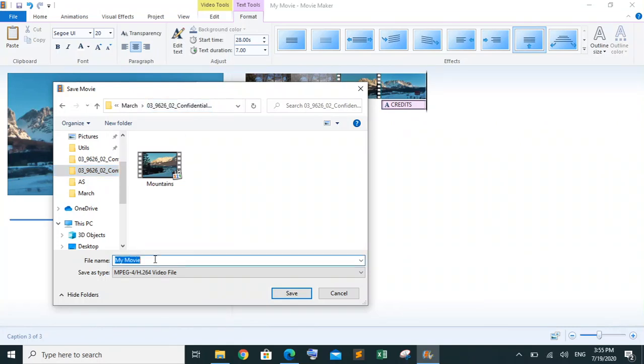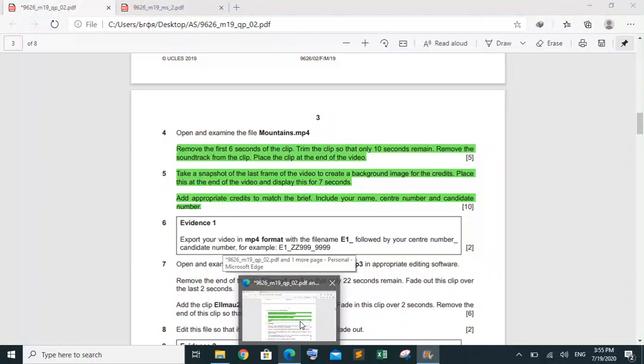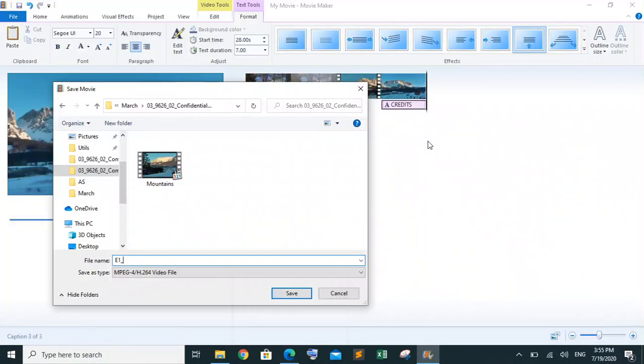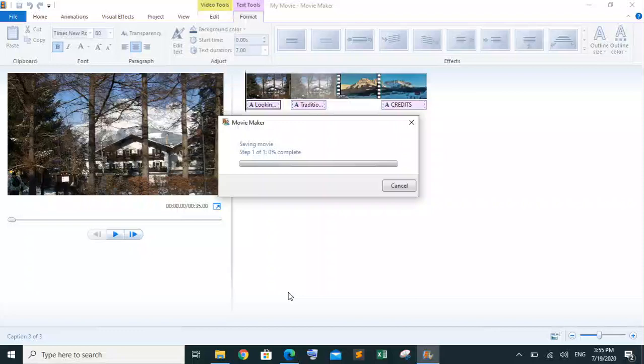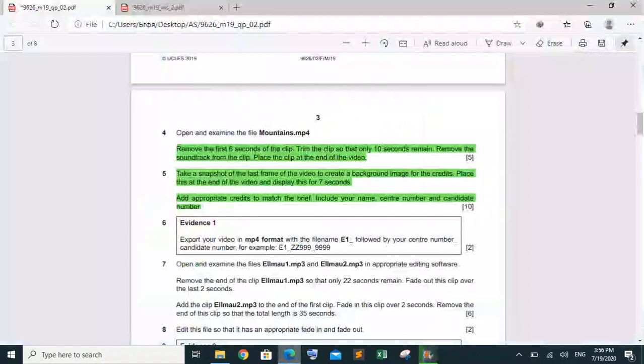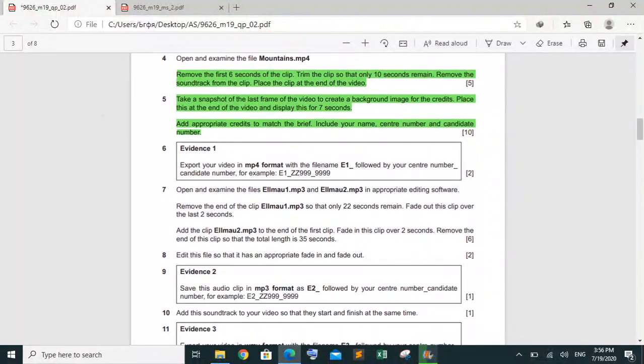We are going to name it E1, then my center number and the candidate number. The center number is PK 964. The candidate number is, underscore, 0099. Okay, this one is done. I have saved it. It is saving that until we go to step number 4.